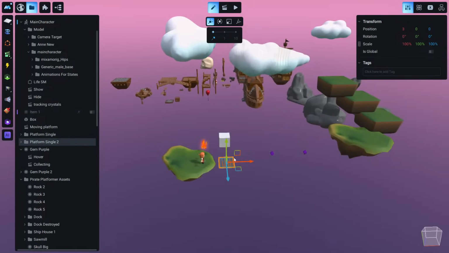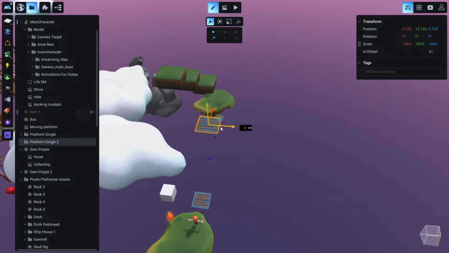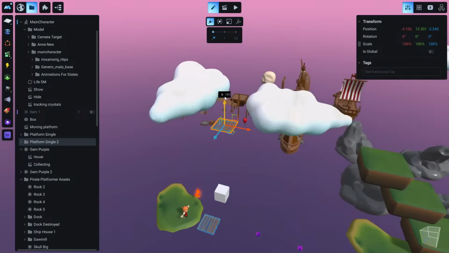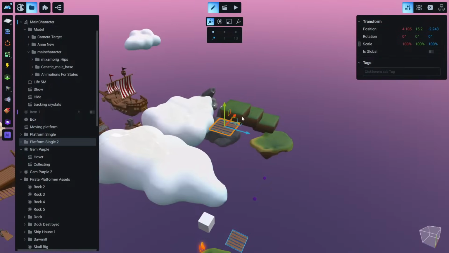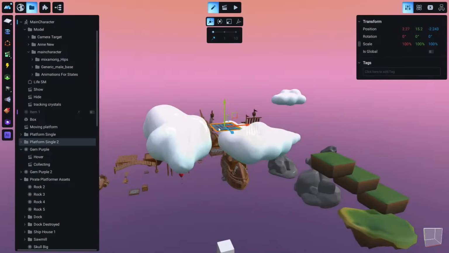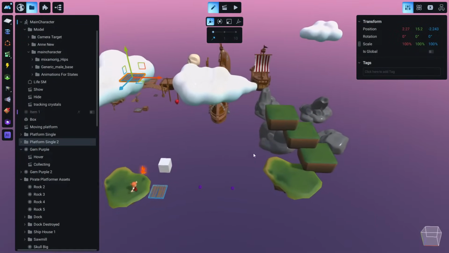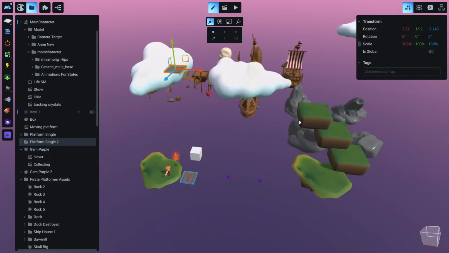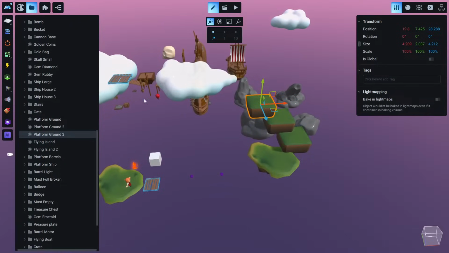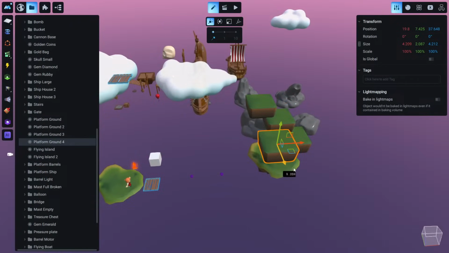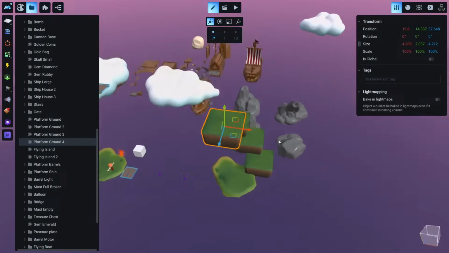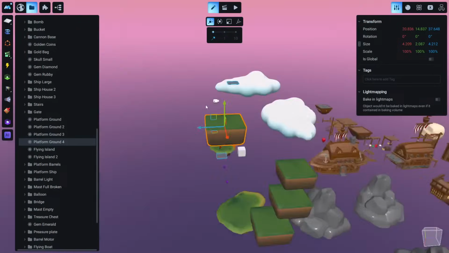Duplicate, and let's move it something like here and here. Just a small interesting level for our player to have some nice levels to jump on. And duplicate, and move it here and here, and maybe around here.